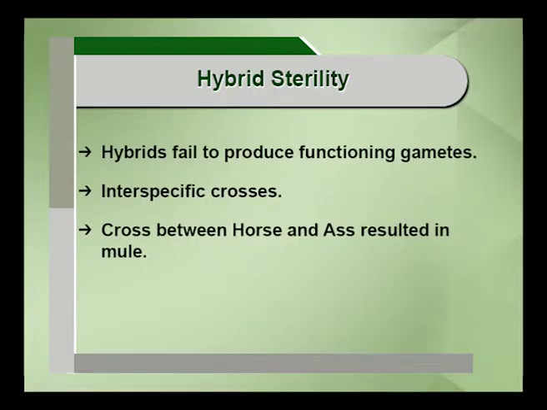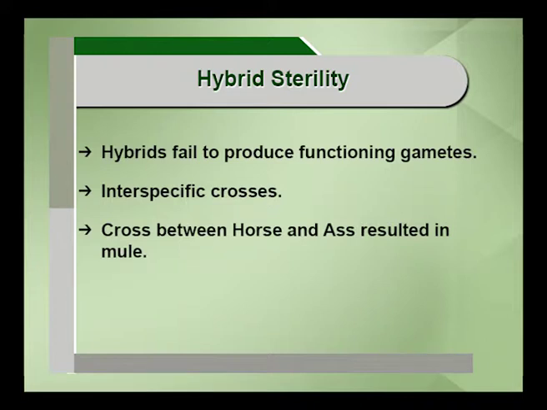There are a lot of examples. Think about a cross between a goat and sheep. The offspring will definitely be a hybrid, but it will be inviable. Next is hybrid sterility. Hybrids fail to produce functional gametes. There are many examples. In the case of interspecific crosses in plants, there are a lot of examples wherein the product of the interspecific cross, the hybrid, is sterile in nature.